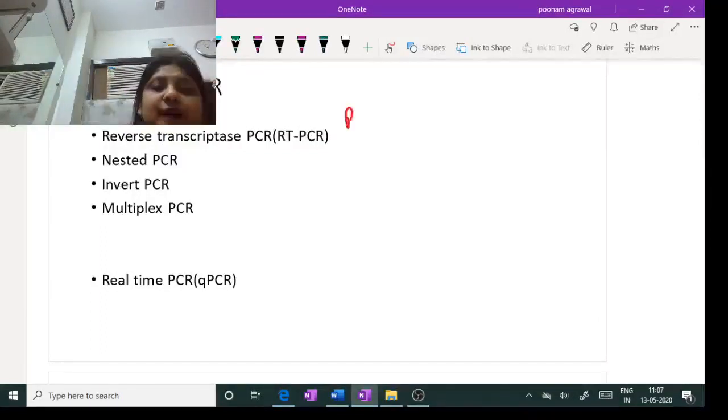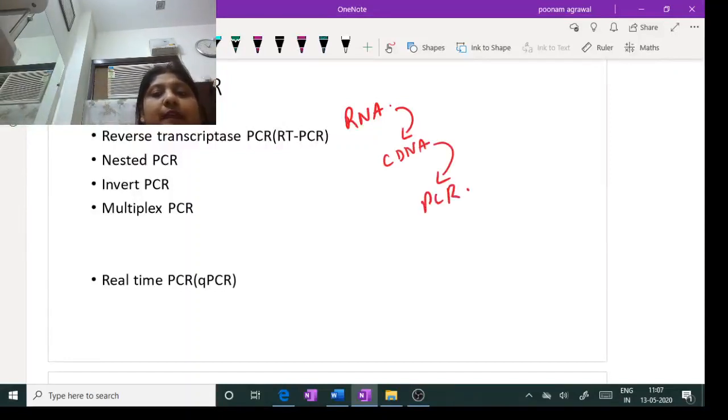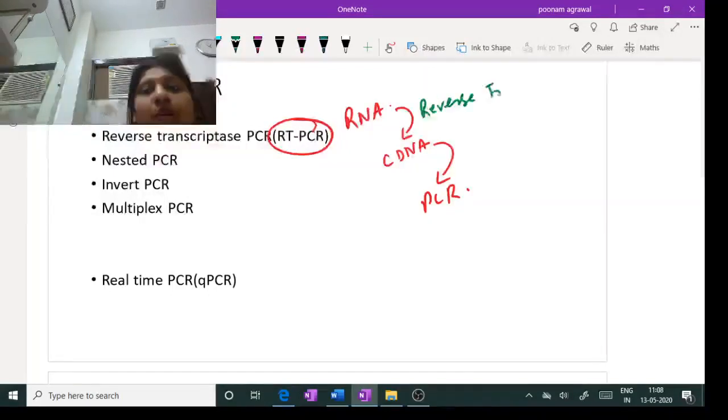Now suppose RNA is the starting material. How do we amplify its genetic material, a particular sequence, for further study? For that, you make the complementary DNA of this RNA and then do the PCR. This kind of PCR is called RT-PCR, or reverse transcriptase PCR. Why RT-PCR? Because we are using reverse transcription here, which converts RNA to complementary DNA, which is sent for the PCR.